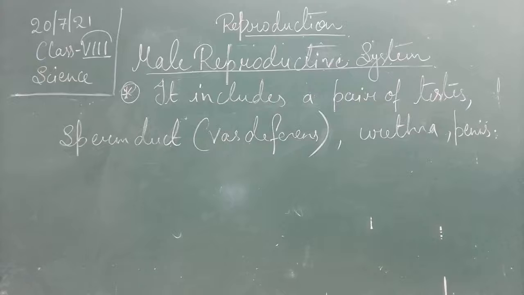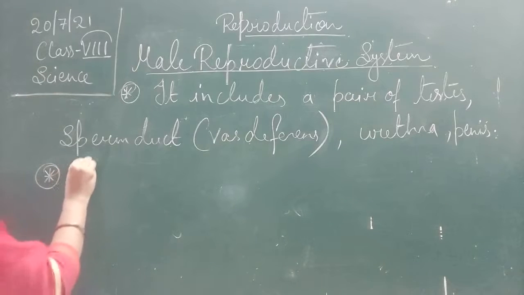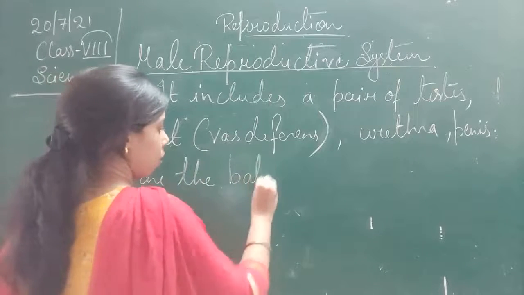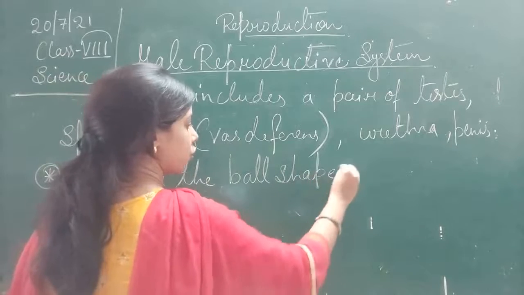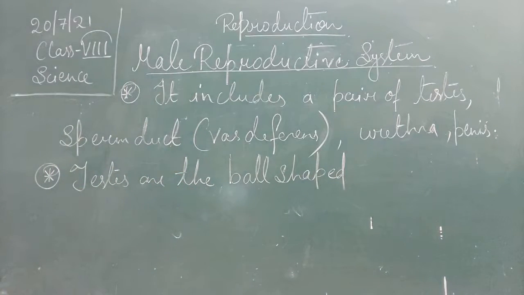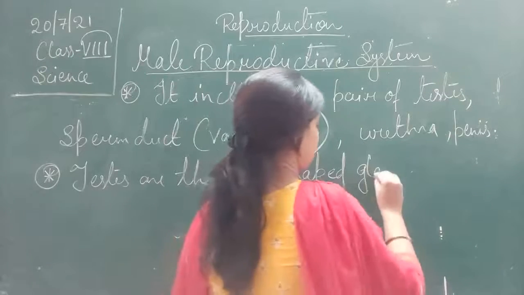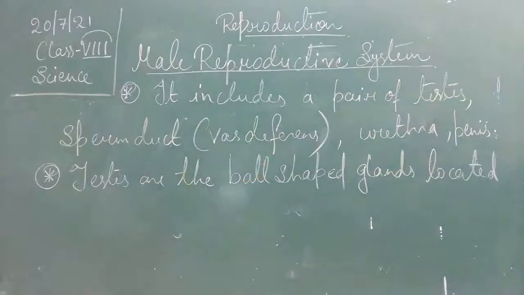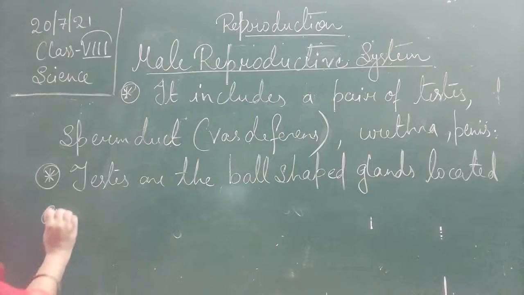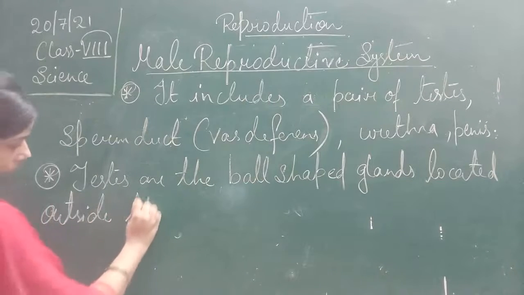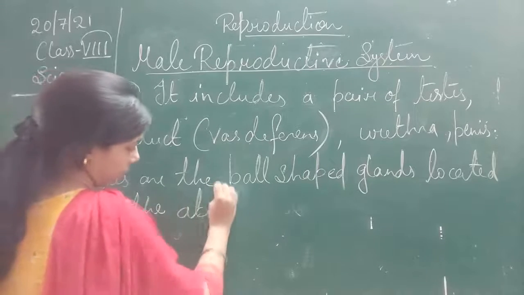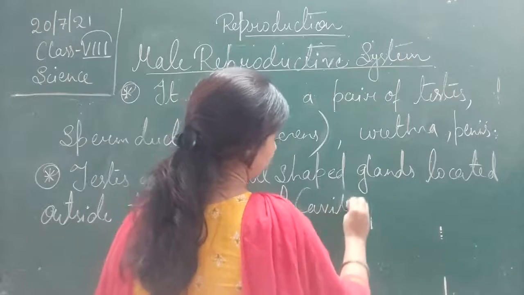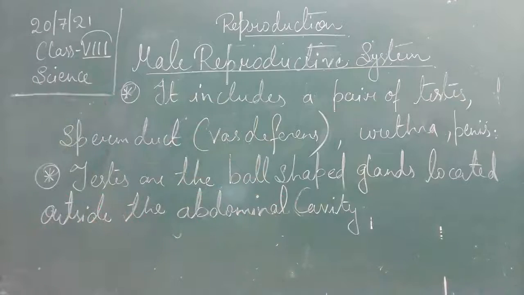Okay, so when you look at the testes, what are they? Testes are ball shaped glands located outside the abdominal cavity, in a sac.